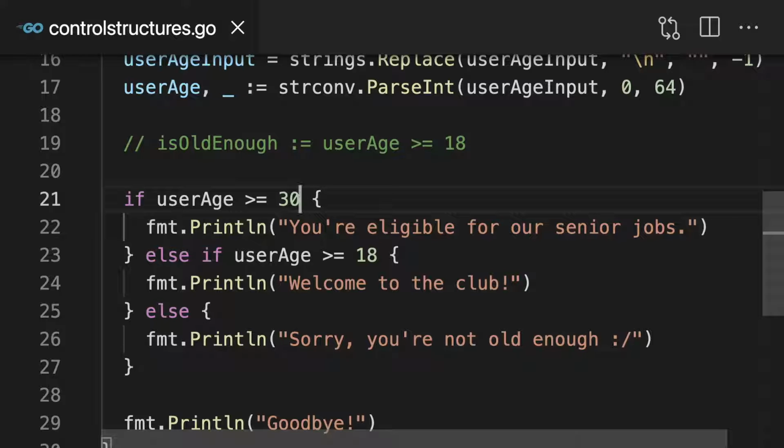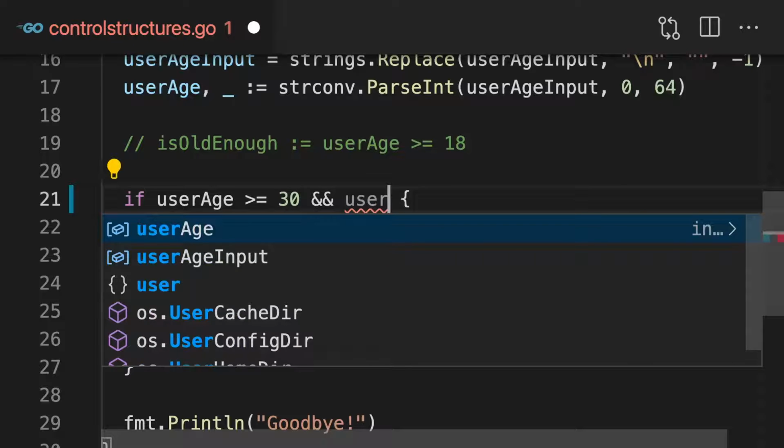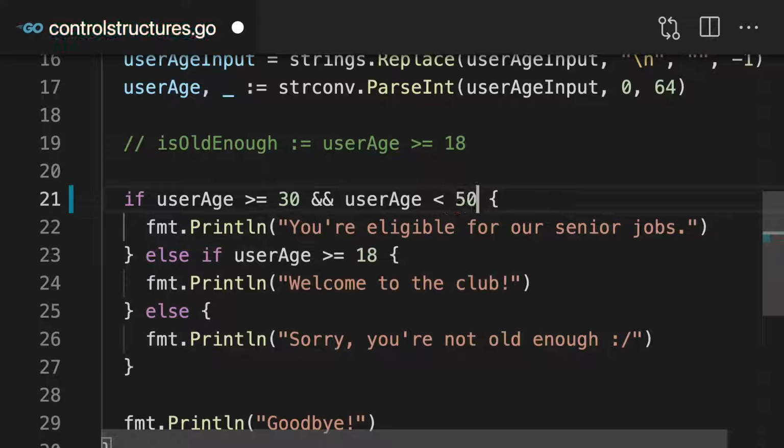For such cases, we can combine this first comparison with another comparison with the double ampersand operator, the so-called AND operator. After this AND operator, we can add another condition. For example, user age smaller than 50. Now, this overall condition will return a Boolean, and hence this overall expression here could be saved in a variable, as we did it here.